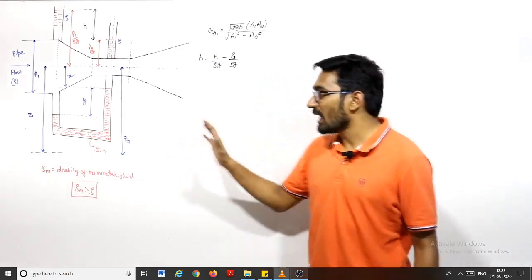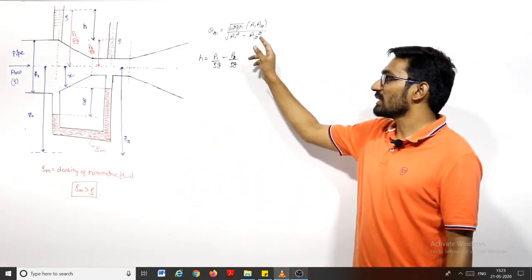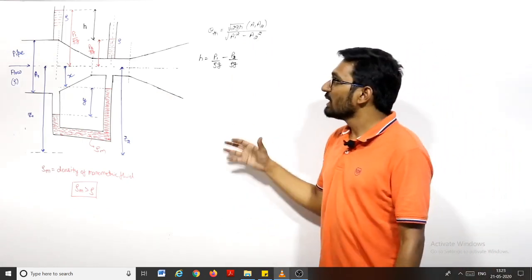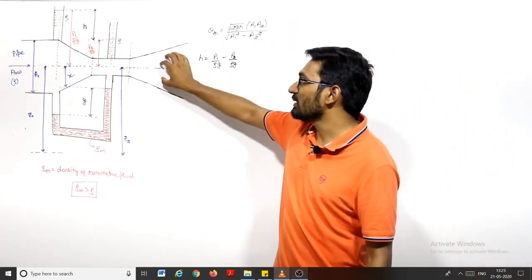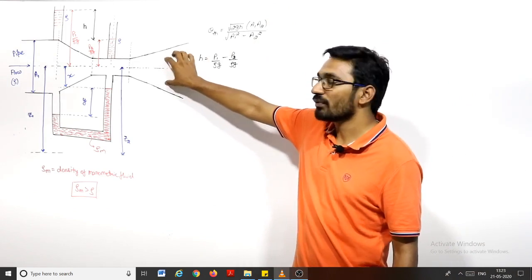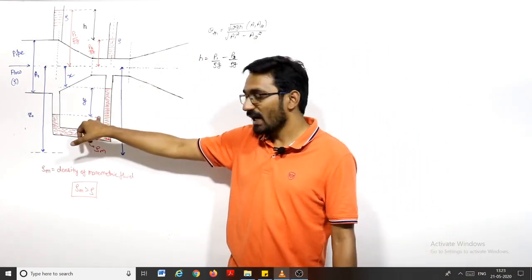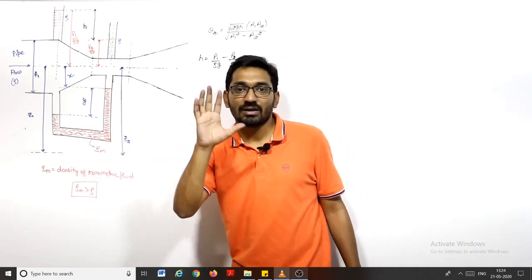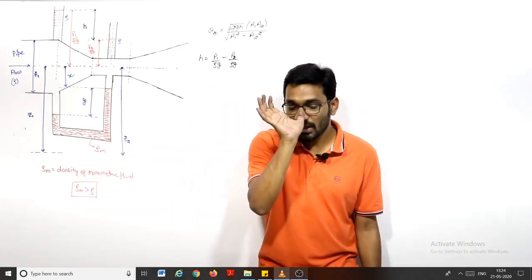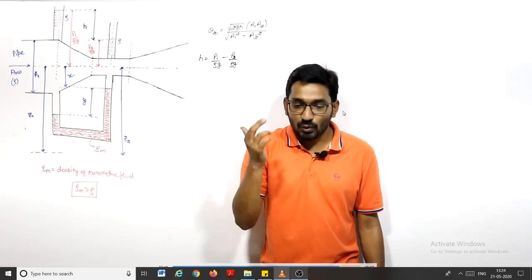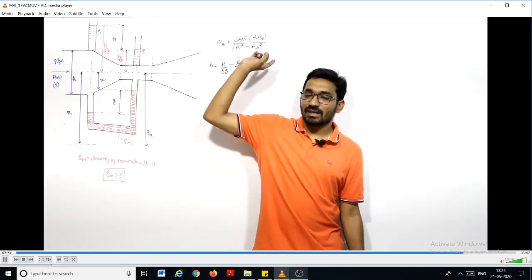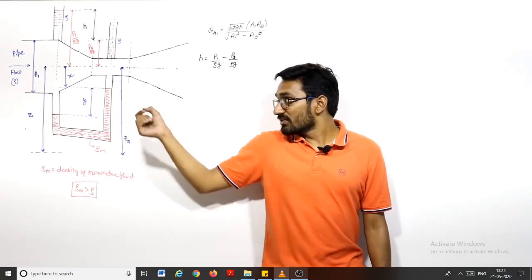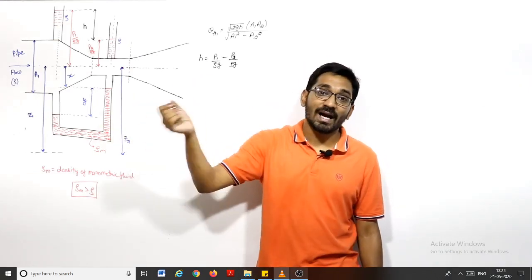You cannot write here under root 2g h, in place of h you write y, no. Because there is a basic difference between those. This is the head of fluid of density rho. This is the head of fluid of density rho m. They are not equal. So to put this y in the equation under root 2gh, I have to convert this y into the head of the liquid of density rho.